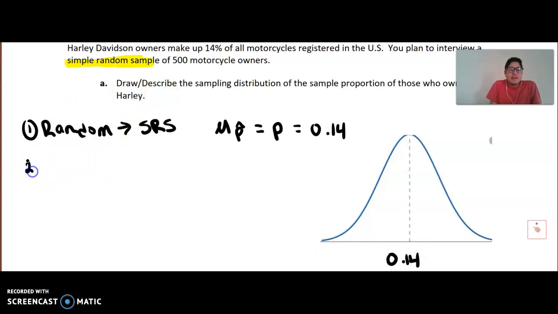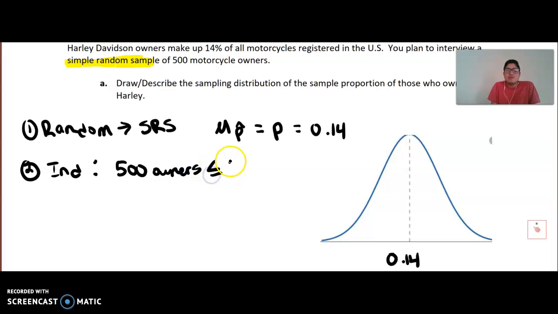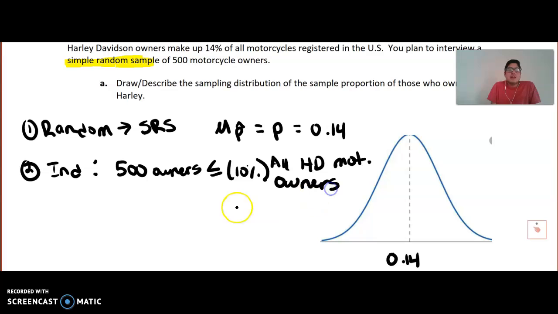Okay, the next one is the independent condition. We assume that the owners have no influence on the next person, but we're also going to assume here that our random sample of 500, so now we want independence, and this is the 10% condition. We're going to assume that 500 owners is less than or equal to 10% of all motorcycle owners, because there's a difference in vehicles here. So that's our independent condition.